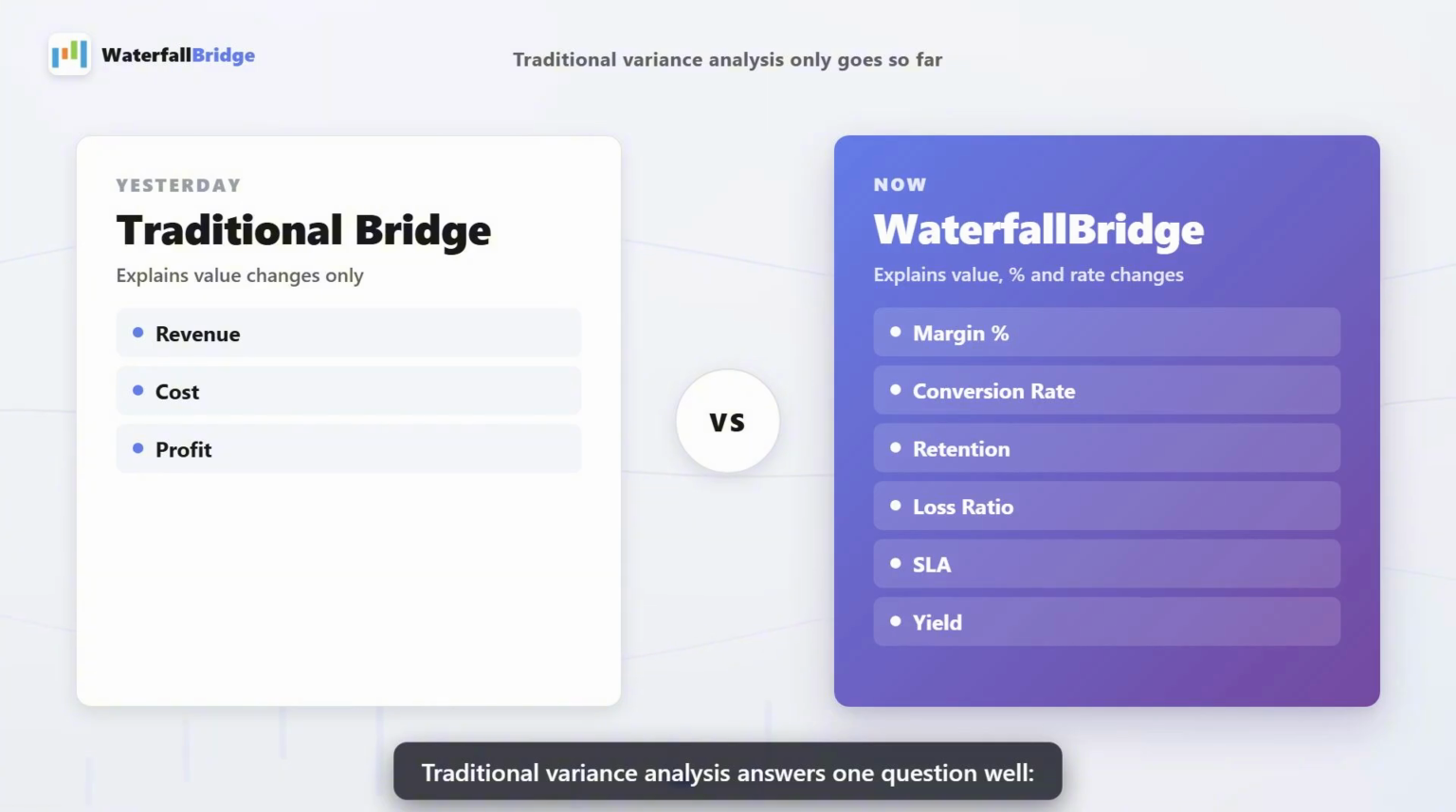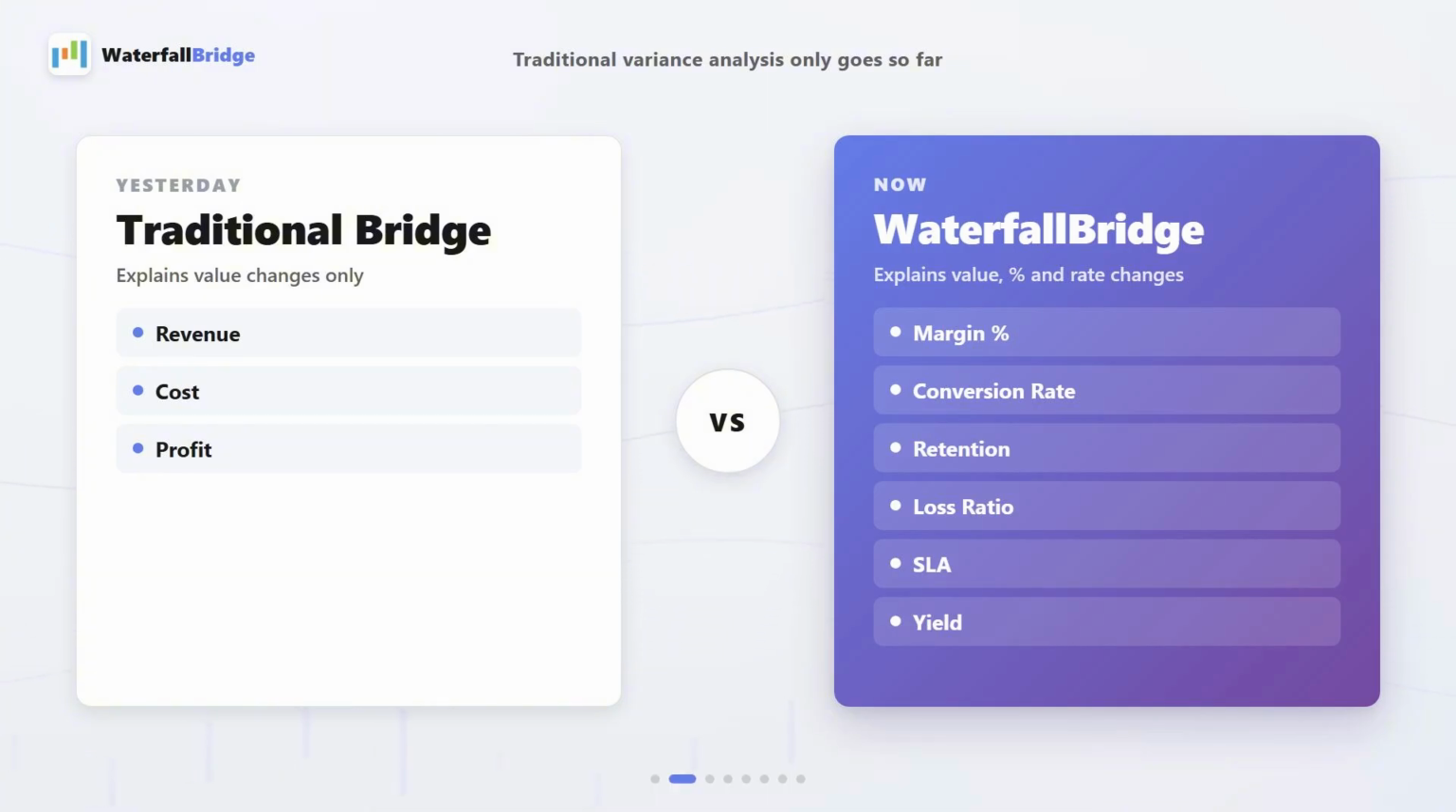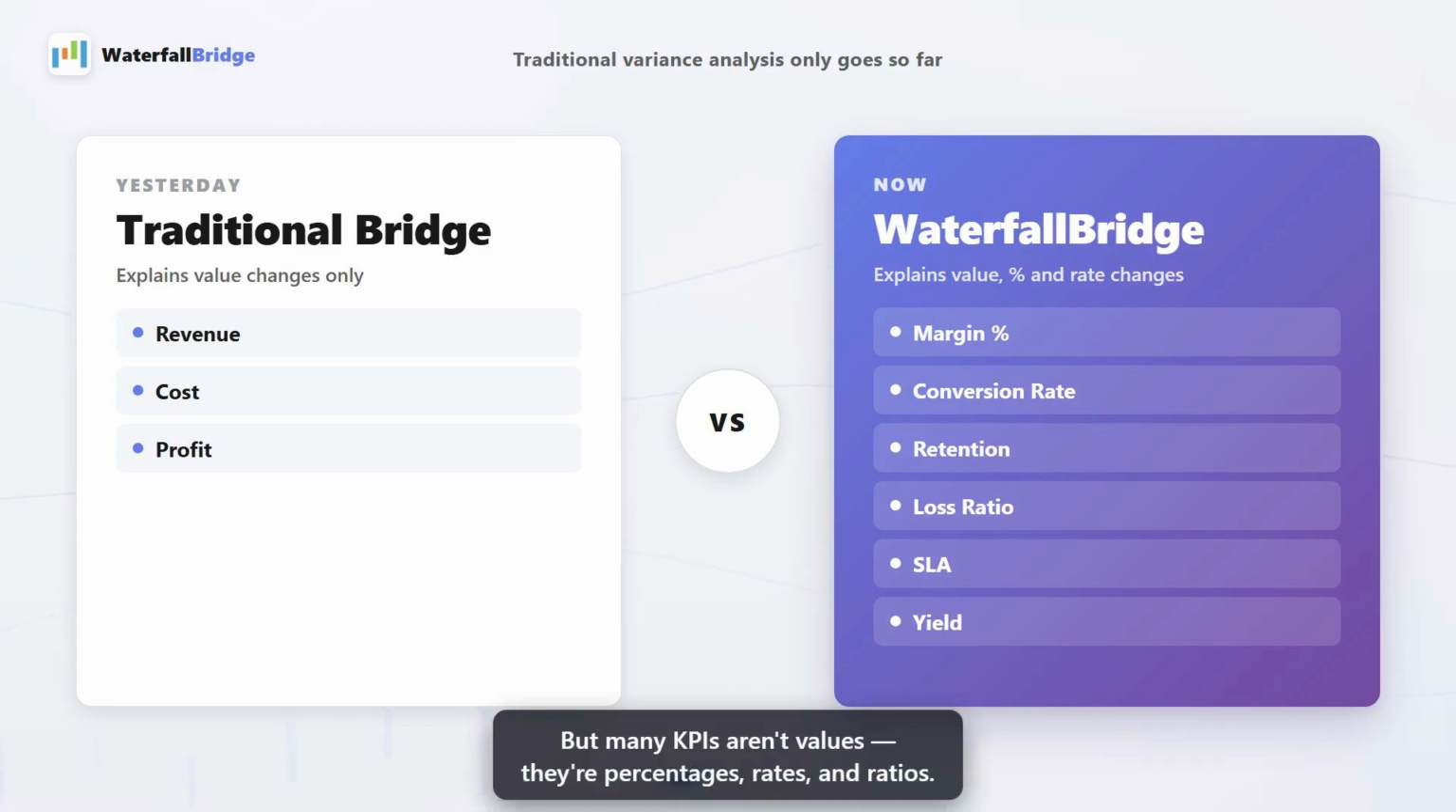Traditional variance analysis answers one question well: how values change. But many KPIs aren't values, they're percentages, rates, and ratios.